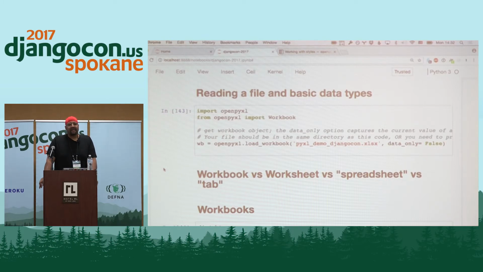And for those not familiar, the older XLS file format is what Microsoft Excel used up until, I believe, 2007. And after that, they switched to the XLSX format. That extra X means that it's based around XML, and it is compatible with the Open Document Organization's formats. And so at the time in 2013, when I started looking at this, Openpyxl was one of the few libraries that would actually work with that file format, and that's what I had to deal with.